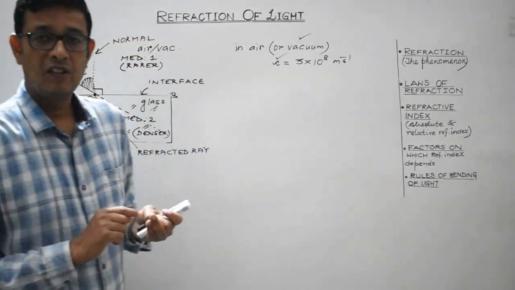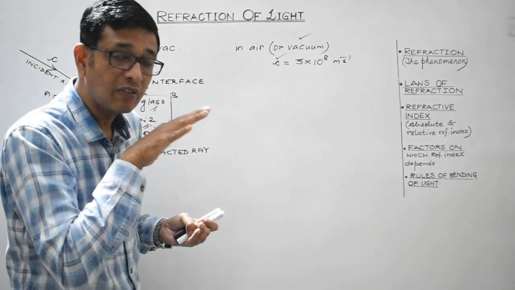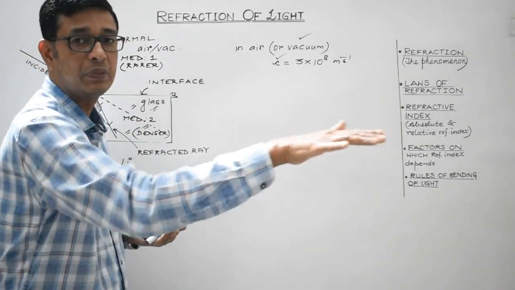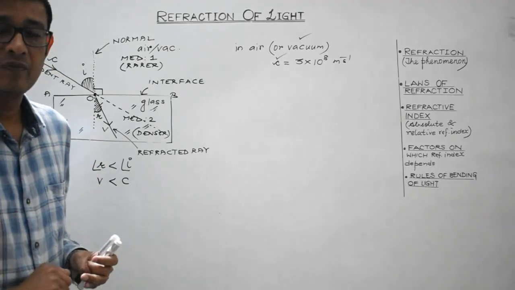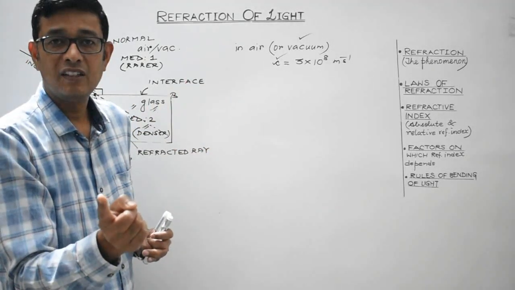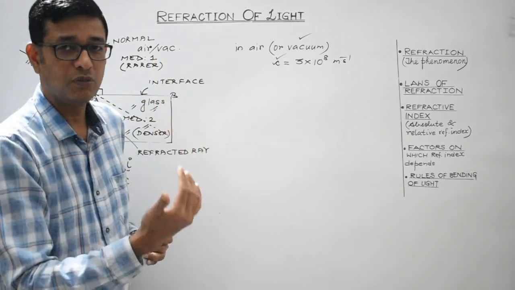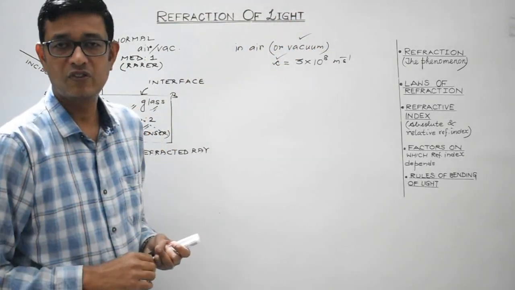First, light travels along a straight path when it is traveling in a given single medium. Second, whenever light enters from one medium to another medium, the path of the light bends. It either bends towards the normal or away from the normal. We'll discuss both the cases later on.